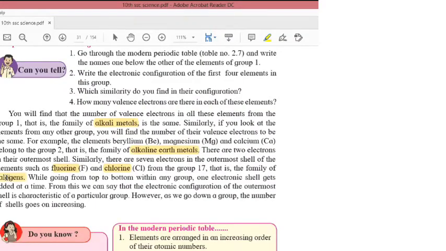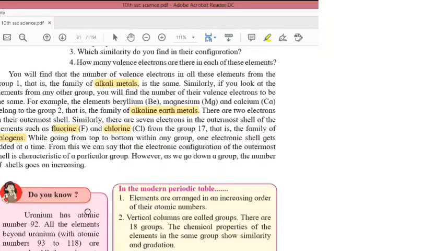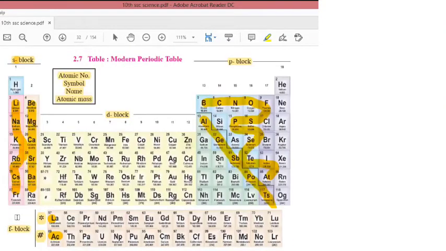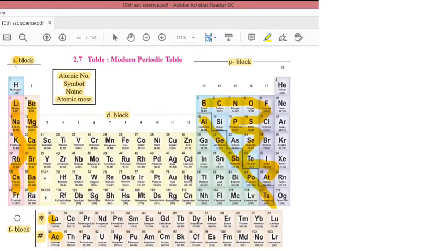While going from top to bottom within any group, one electronic shell gets added at a time, from which we can say that the electronic configuration of the outermost shell is characteristic of a particular group. However, as we go down the group, the number of shells goes on increasing. So if I go from top to bottom, the number of shells will increase.